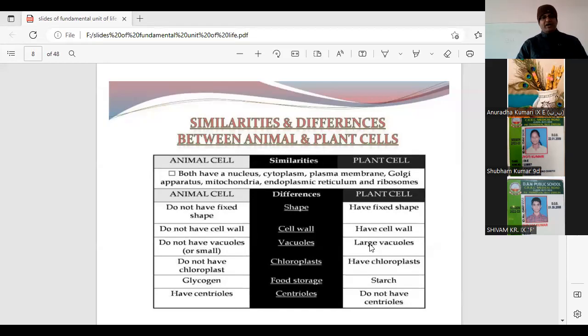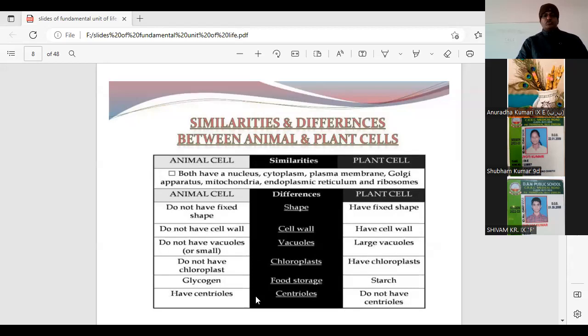Vacuoles are the empty spaces, but the animal cells do not have vacuoles, and if present, the vacuoles are small. Animal cells do not have chloroplast, but the plant cells have chloroplast. In animal cells, the stored food is glycogen, in plants it is starch, and centrioles are not present in plant cells.